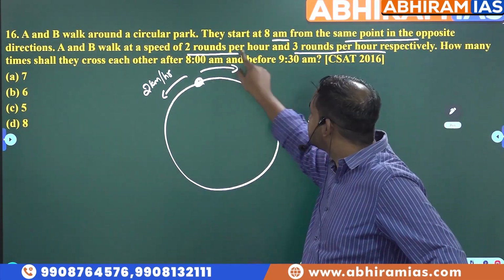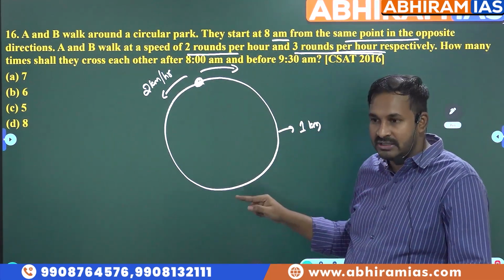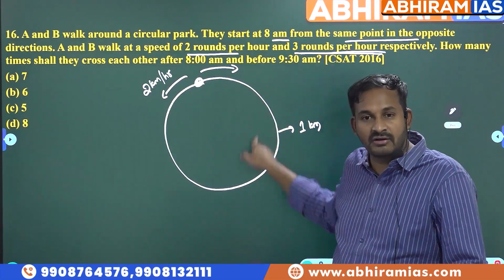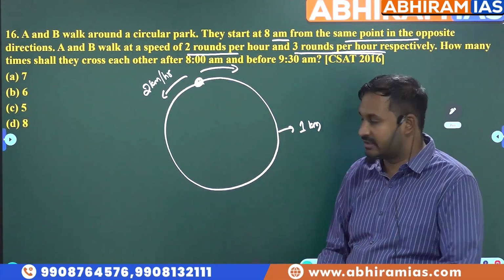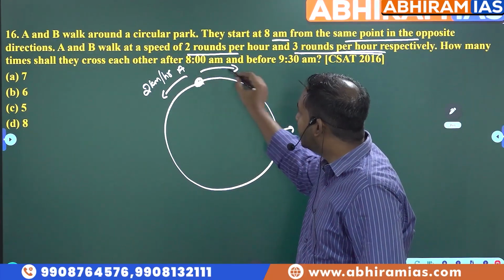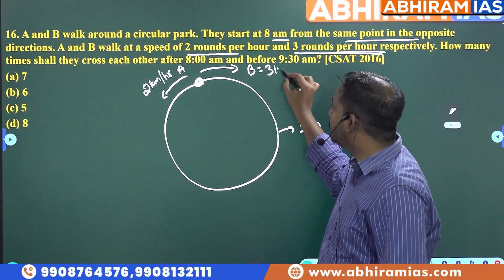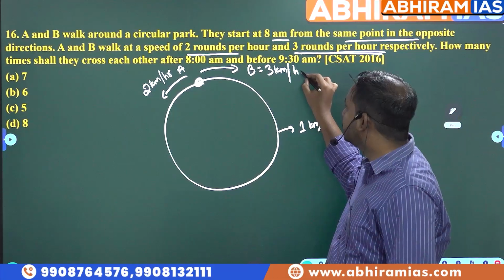Next, see the second person B. B walks at 3 rounds per hour. That means in 1 hour it will cover how much distance? 3 kilometers. Then its speed will become what? 3 kilometers per hour. This is A's speed and B's speed will become what? 3 kilometers per hour.